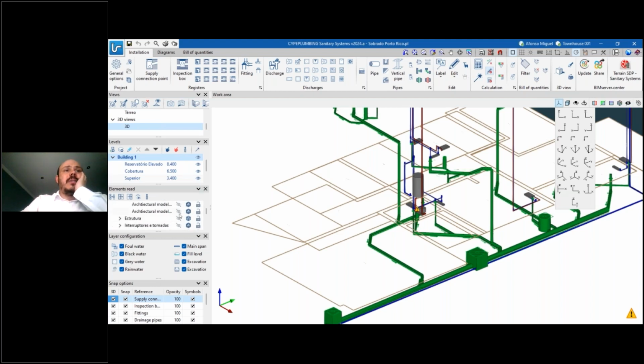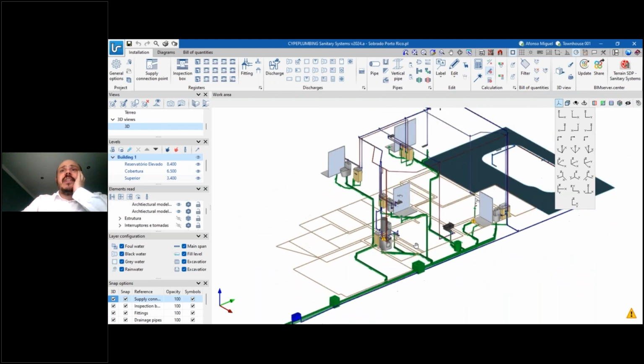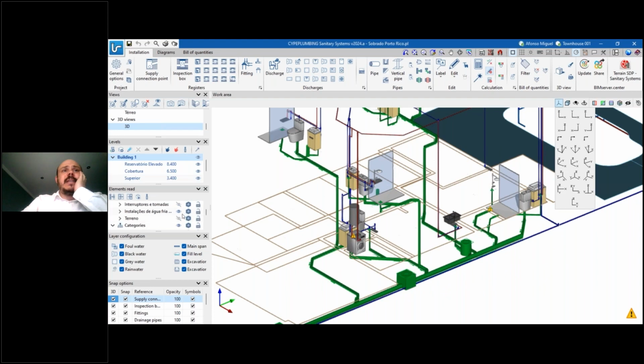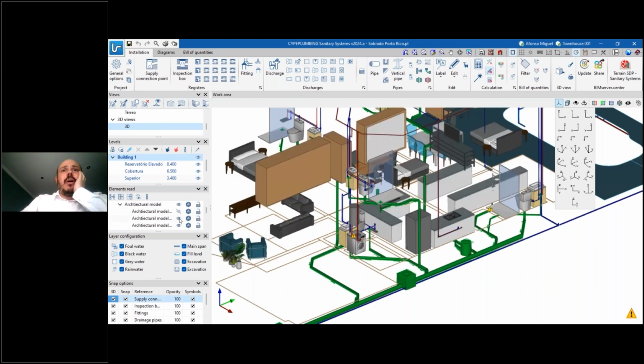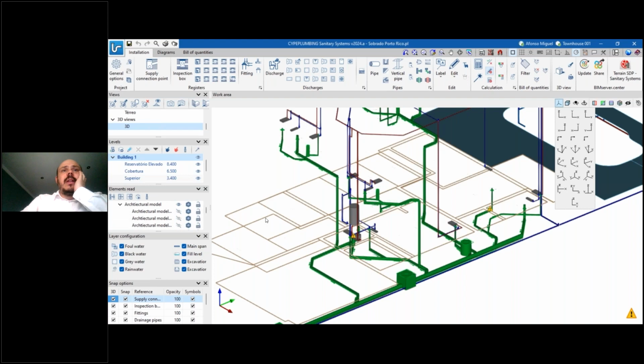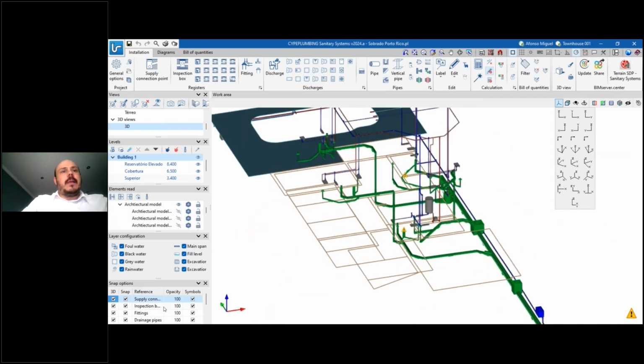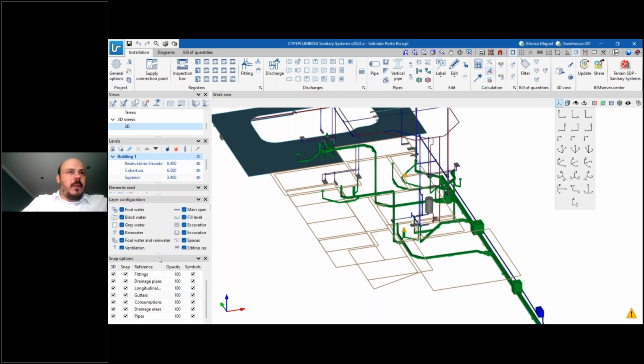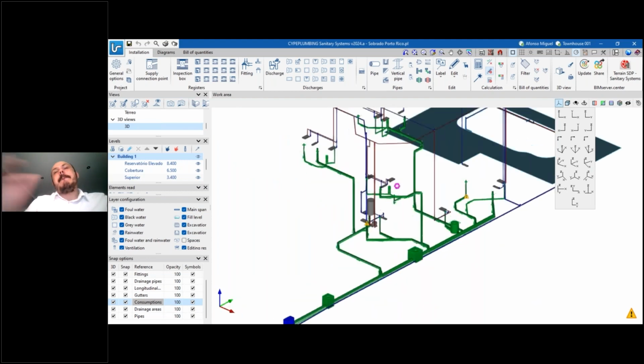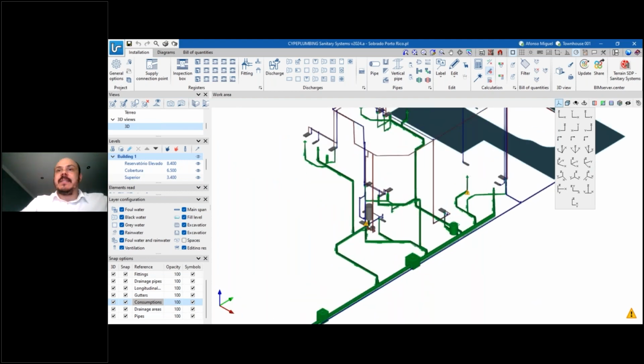Of course, we can also activate just the spaces, or for example, just the furniture from the BIM model. But you can also have this projection of the spaces in the floor, and we can also activate and deactivate these spaces. Let me see here where it was, but it's somewhere here. The spaces, so we can work with a cleaner interface.